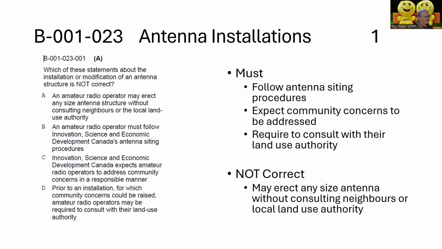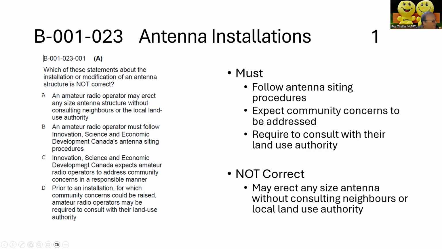Now we get into antenna installations. Again, one of these not questions. Which of these statements about the installation or modification of an antenna structure is not correct? An amateur radio operator must follow ISED antenna siting procedures.